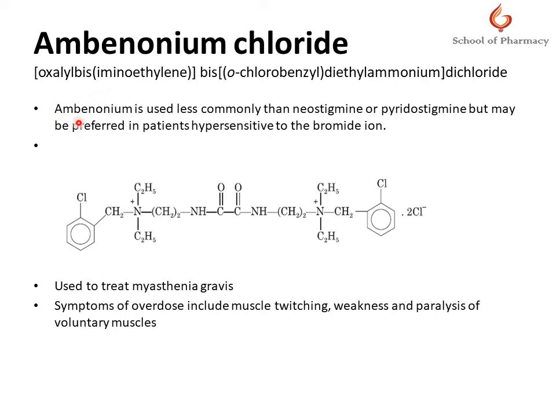Ambenonium is used less commonly than neostigmine or pyridostigmine, but may be preferred in patients hypersensitive to bromide ion, because if you remember, pyridostigmine comes in the form of pyridostigmine bromide. So if the patient has hypersensitivity to bromide, then ambenonium is prescribed. But an overdose of ambenonium causes muscle twitching, weakness and paralysis of the voluntary muscles, including tongue, shoulder, neck and arms, and also an increase in blood pressure.